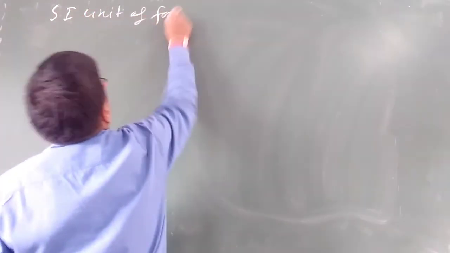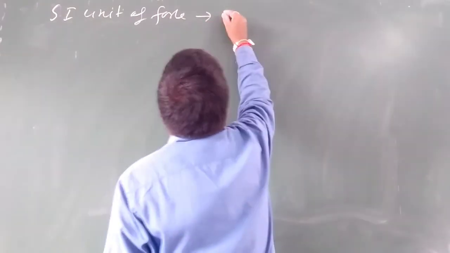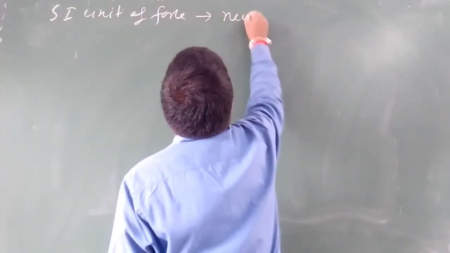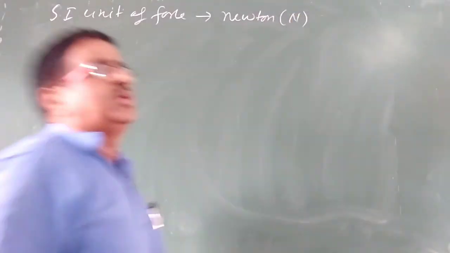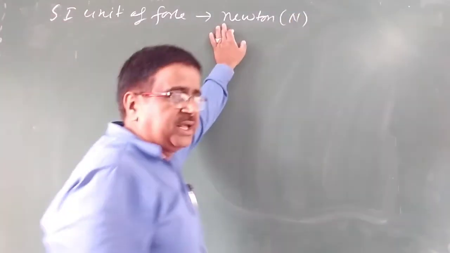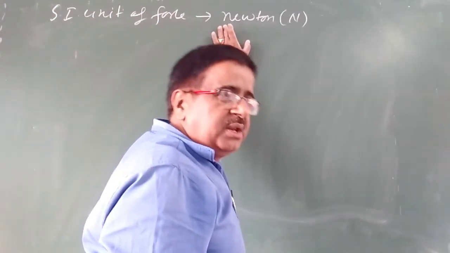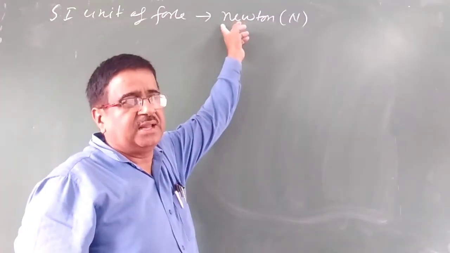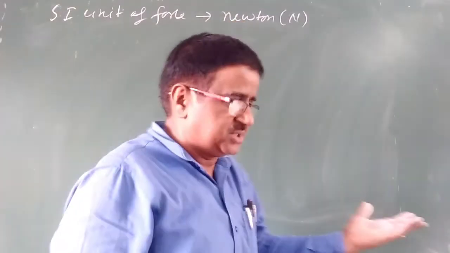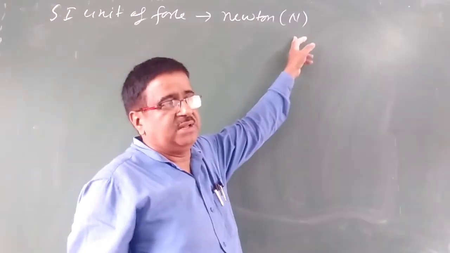Now a small thing, what is the SI unit of force? This is Newton, with a capital N. Mind it, when you are writing with a small letter, then it will be the unit, and if you are writing it with a capital letter, then it will be the name of the scientist, but the symbol is in capital.